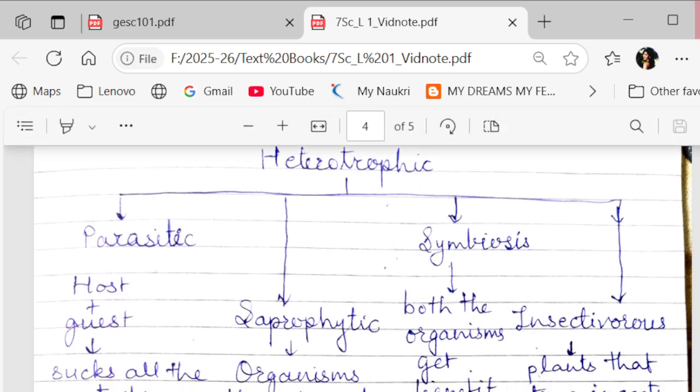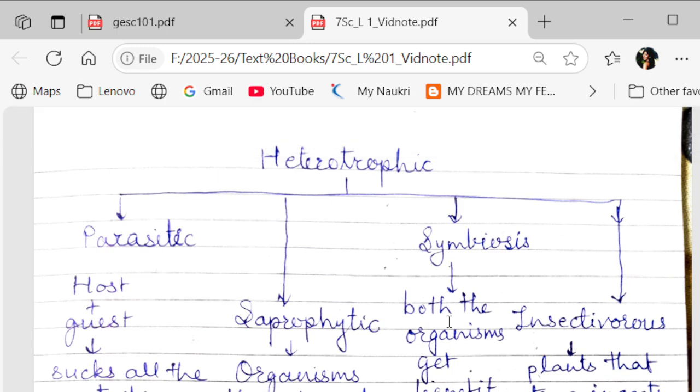Then there is symbiosis or symbiotic relationship. Now in this kind of relationship, it is like two friends living together, and one rents the house to the other, and the other gives him some money or cooks food for him. So this is a relationship where both the friends are benefited from each other. So both the organisms get benefit in this.